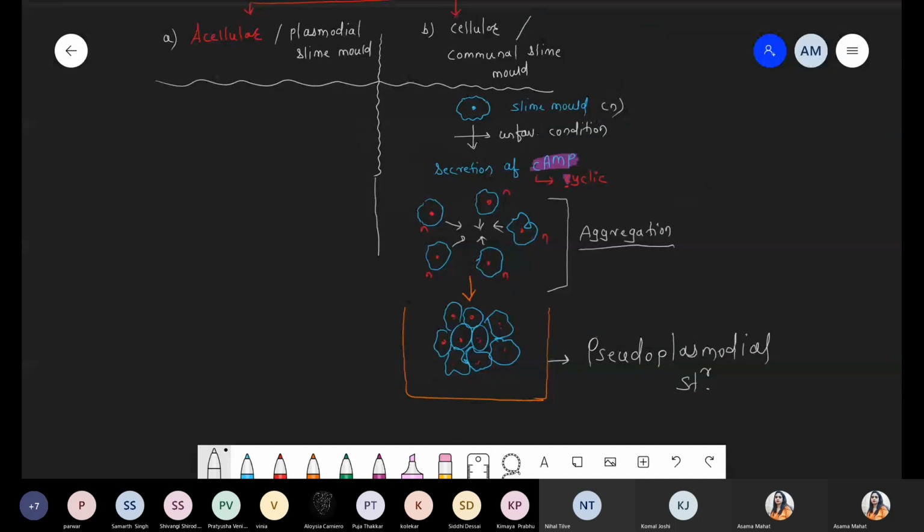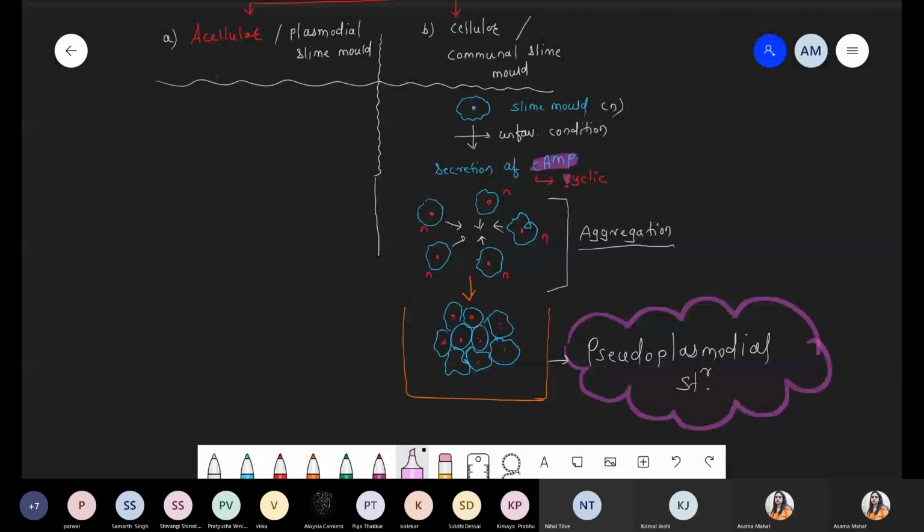Got it? And you know that जैसे favorable condition होगा, one by one all slime mold they release from each other, they undergo the reproduction, they are showing growth, development, सब कुछ normal होगा. But we are not taking that too much part because it is a specific type of the cycle. We have to only mention two words. Cellular, also called as the communal slime mold. These are showing which structure? Pseudoplasmodial structure.